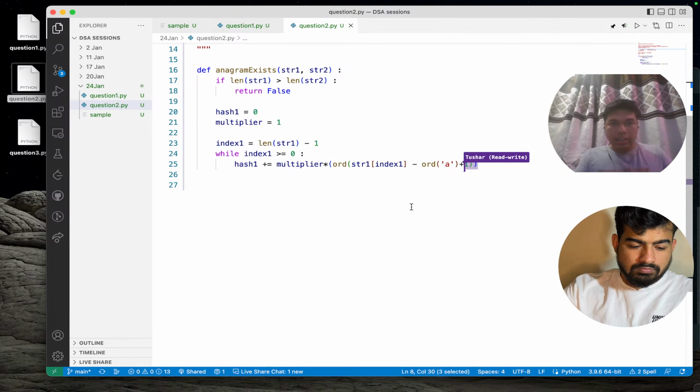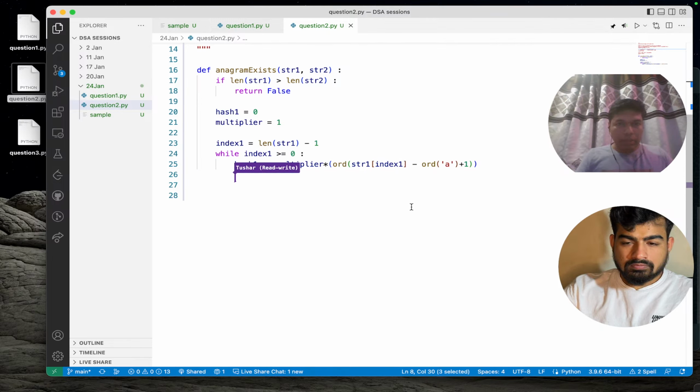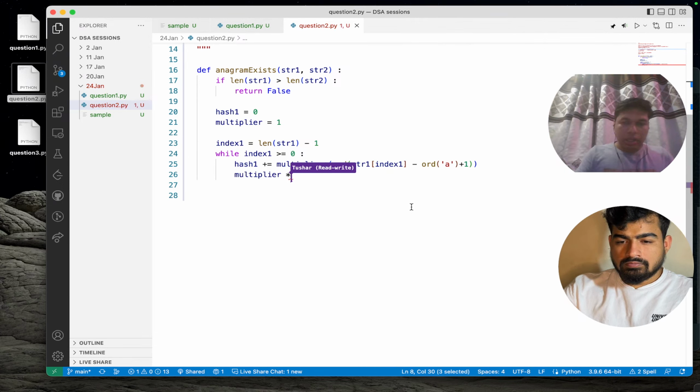So this is calculating that particular element. We will have to change our multiplier, so multiplier multiply equals 10. So this will multiply by 10, and every time we will get a higher value.